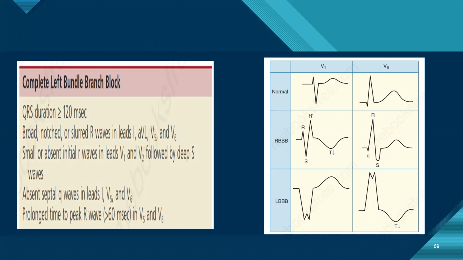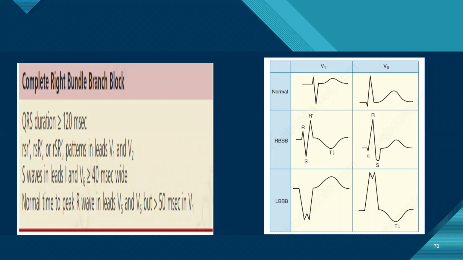And the time to peak R wave is more than 60 milliseconds. Similarly, RBBB: the duration is more than 120, and rSR' morphology in V1 and V2, and S waves seen in V1 and V6, which are more than 40 milliseconds wide.